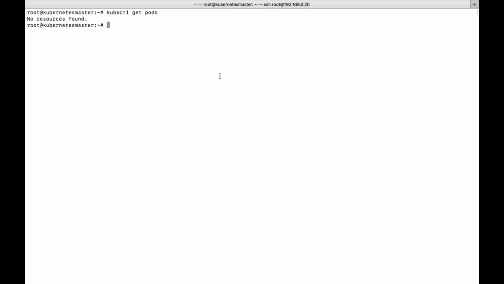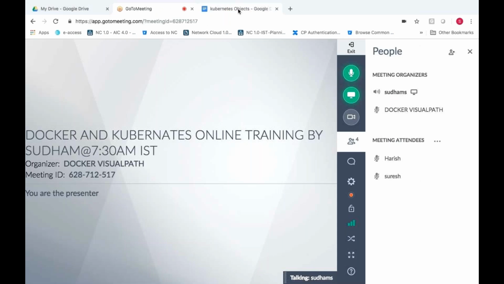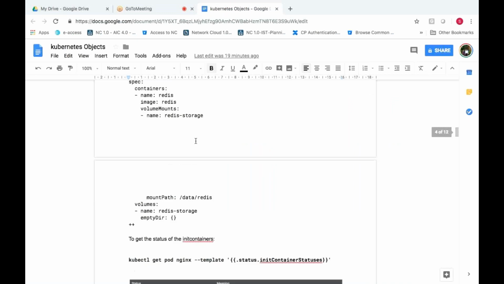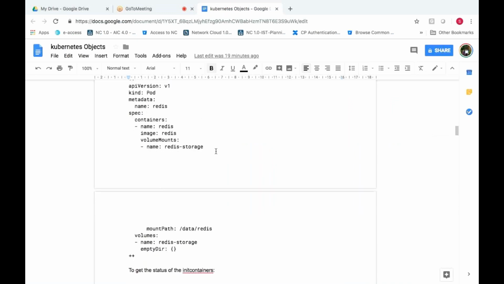So let me create one particular pod which is like the volume concept. Yesterday we have seen what is the purpose of volumes. Volume means a shared volume with your pod, wherever you're trying to launch a pod. Before the pod is launched, Kubernetes will create a volume of whichever type you have specified, whether it is emptyDir or hostPath.